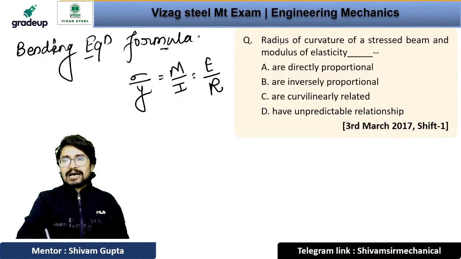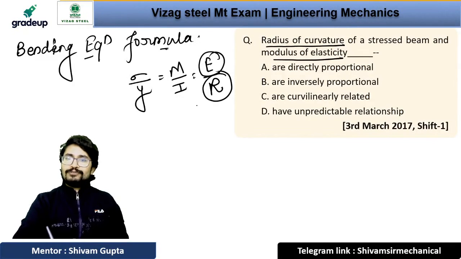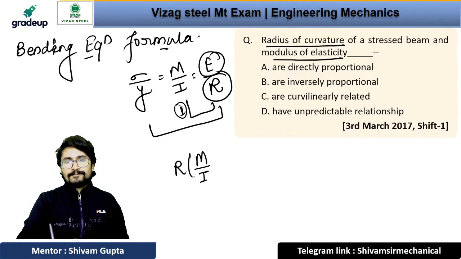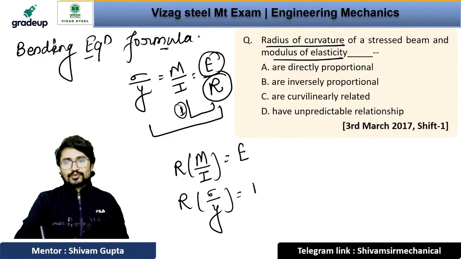And the question is asking about the radius of curvature R and the modulus of elasticity E. Question is asking about the relations of E and R. So we can make the relation as this and from this. So from the first one we can get that R multiplied by M upon I will be equals to E, and R multiplied by sigma upon y will be equals to E.